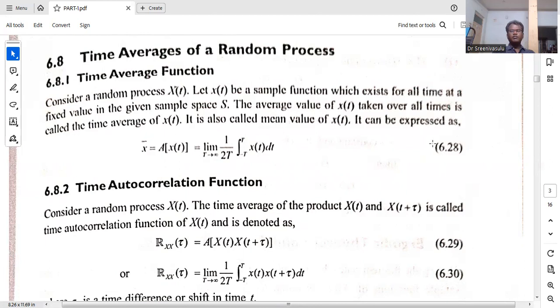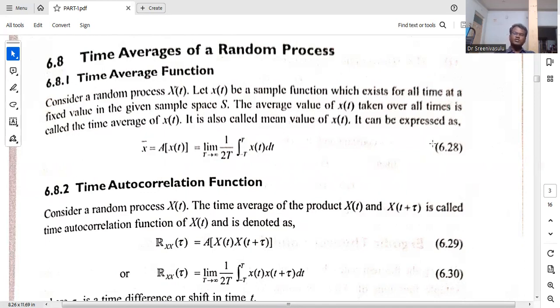Generally, it is the general average; you can write the expected value of x of t. The main difference we need to notice is that the expected value of x of t is the general average. For time average, we write A of x of t.